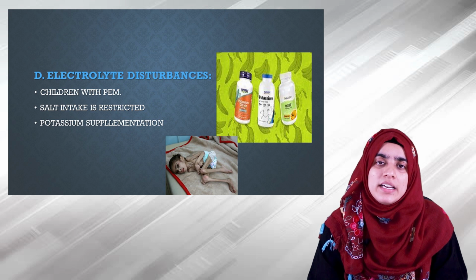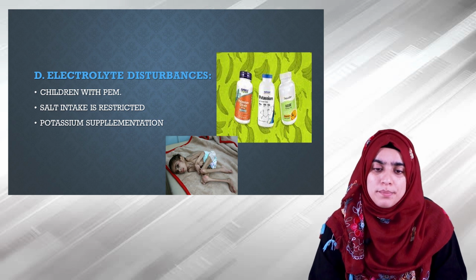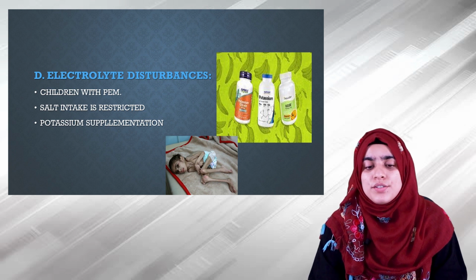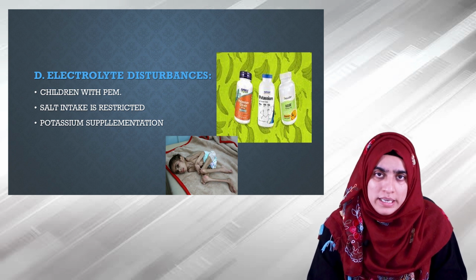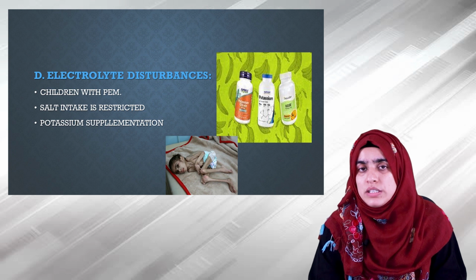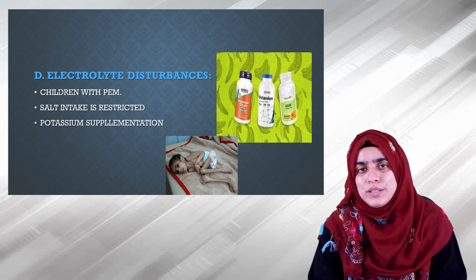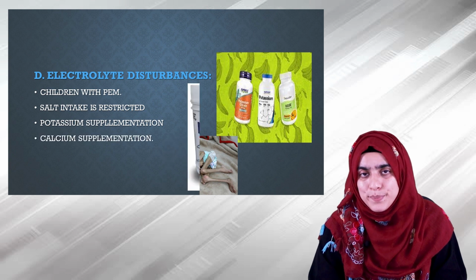The severely affected children with malnutrition with superimposed diarrhea or infections may develop hypokalemia, and they must be treated with potassium supplementation in the dose of 30 to 40 milliequivalent per liter.